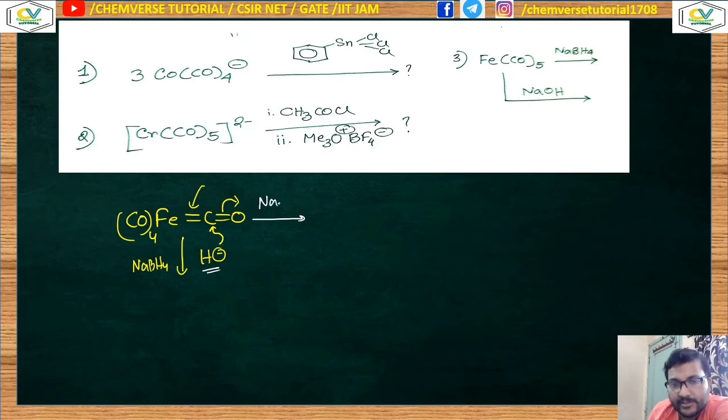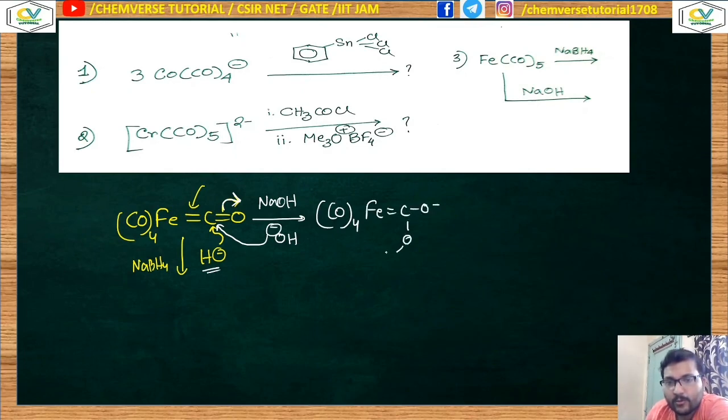Now instead of the sodium borohydride, which was the hydride source, I am treating it with base, NaOH. NaOH means OH minus will be there. Now it will attack over here in a similar way and this will form O negative. Okay, so what you can think is that it will be (CO)4FeCO minus. Now over here it's an OH. Now it will come back to produce this kind of system, (CO)4Fe minus, C double bond O and H.